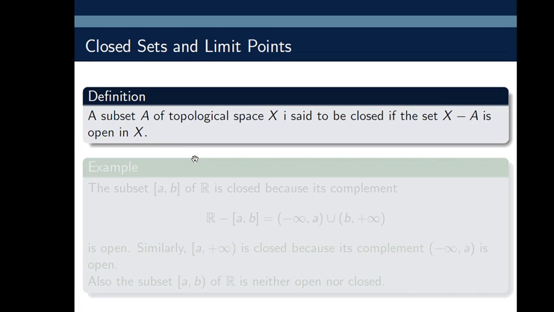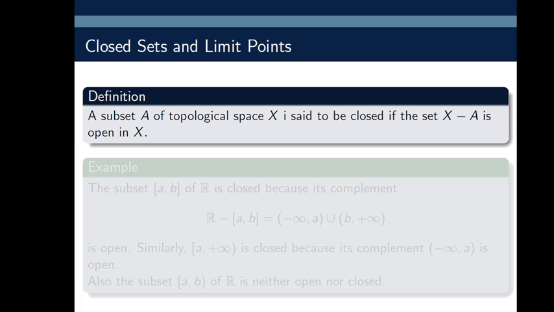Whenever the complement of any set A is open, then we say that set A is closed in X.